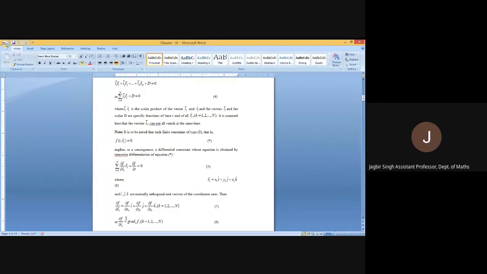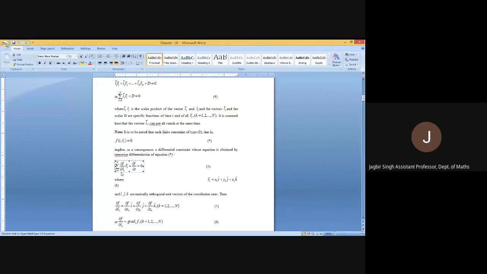The finite constraint is given, f(t, r_k vector) is equal to 0. Differentiating this one with respect to t. Now using the chain rule, a derivative of f with respect to t and then derivative of t with respect to t, it will be 1. So it will be curly f by curly t into 1. This term is obtained. The next one, derivative of f with respect to r1, then derivative of r1 with respect to t.